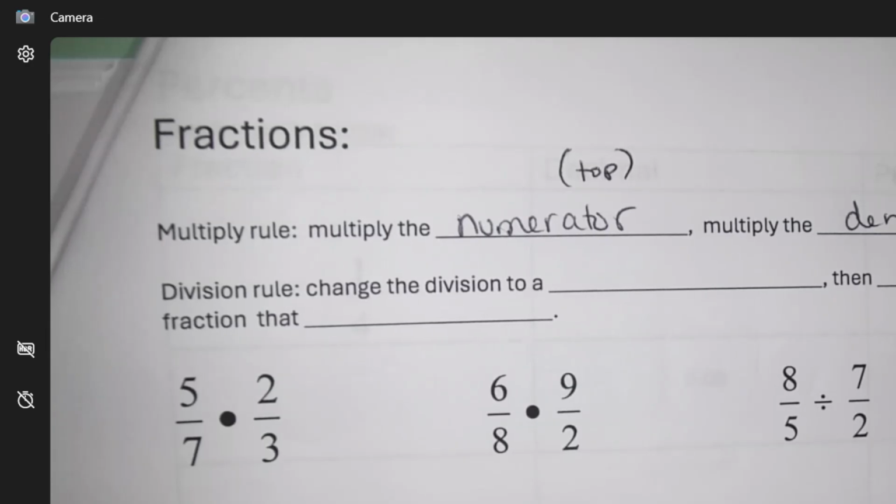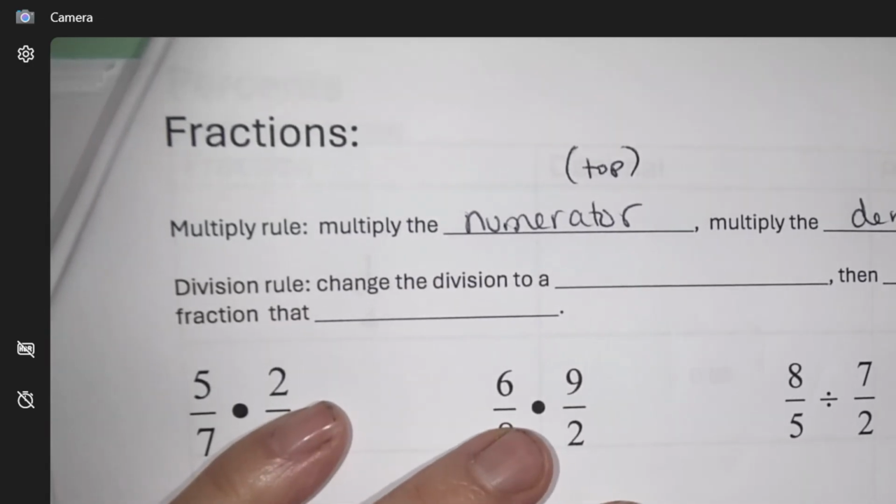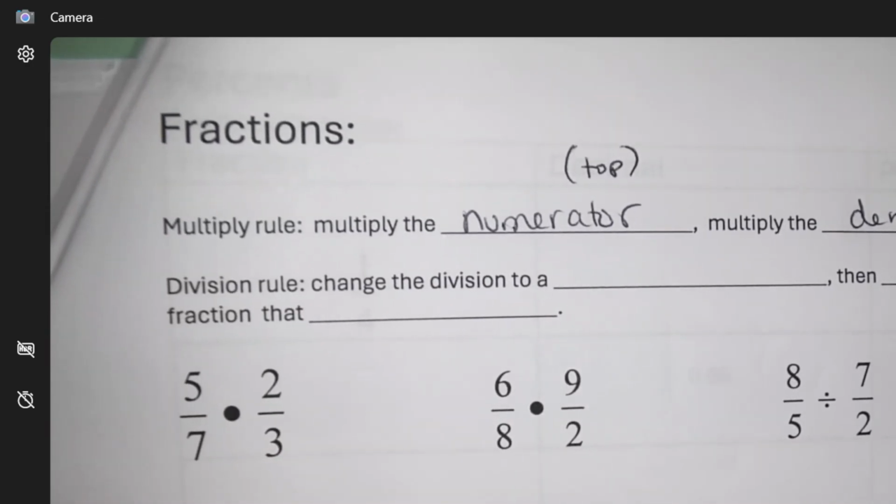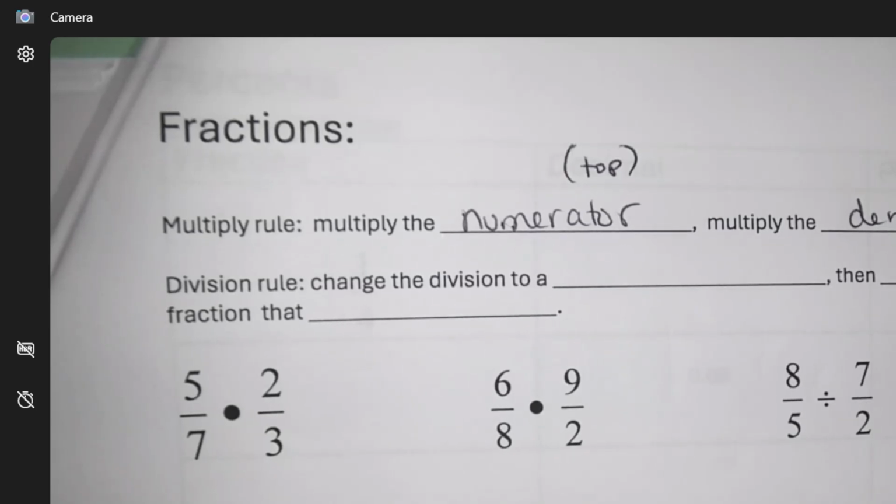And you know how I always remember it? North Dakota. That's how I always remember what was what. North Dakota.